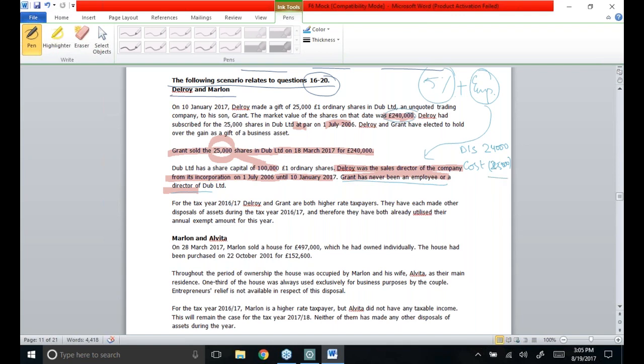Because he had got 25,000 shares at par, with a face value of £1. So 25,000 shares were purchased for £25,000, and as a result, the gain generated by the gift made by Delroy was £215,000.